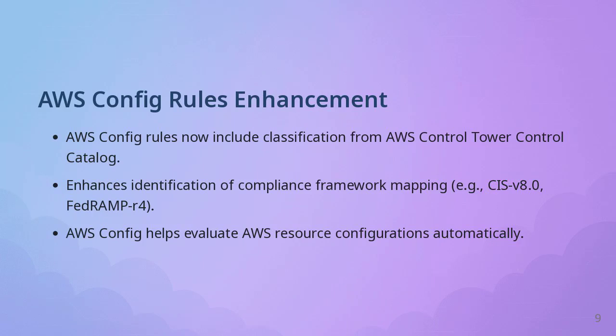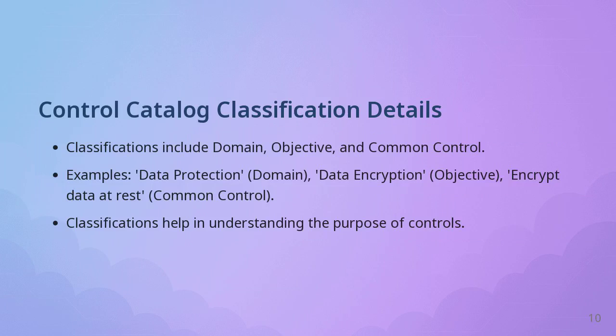AWS Config plays a critical role in automatically evaluating the settings of AWS resource configurations. The control catalog provides various classifications such as domain, objective, and common control. For instance, a domain could be data protection with an objective of data encryption, and a common control example might be encrypt data at rest.